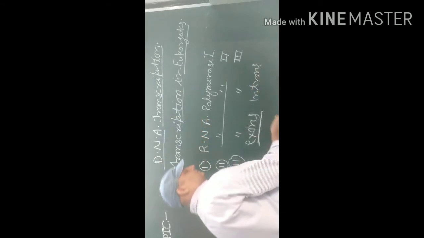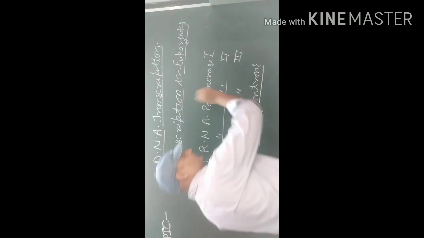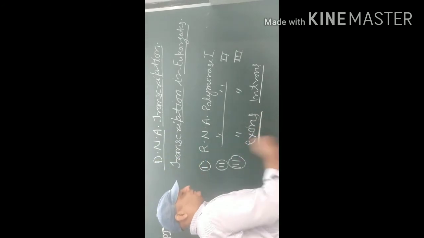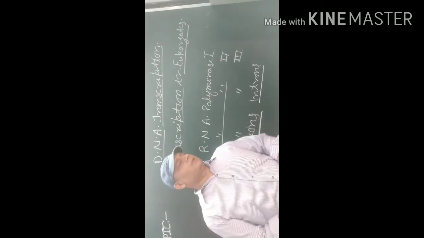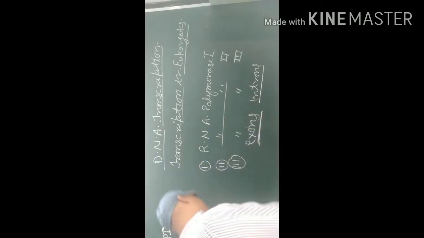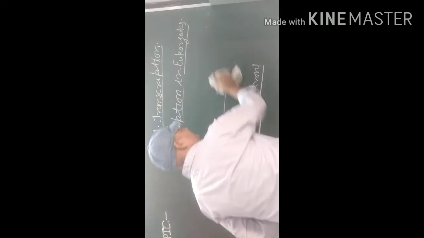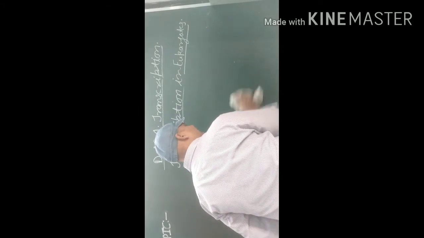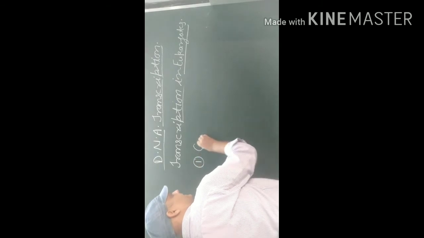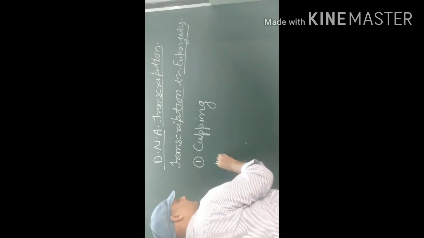Exons and introns. During the process of transcription in eukaryotes, two additional processes take place. These are known as capping and tailing. Number one, capping, and second is tailing.